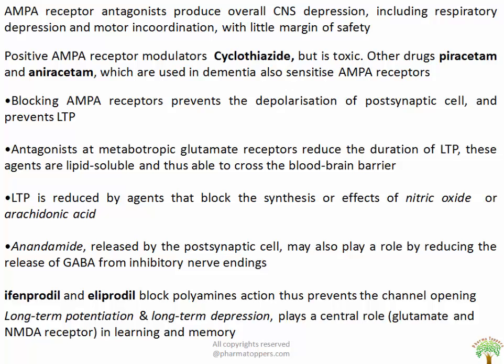Anandamide, which is released by the postsynaptic cell, may also play a role by reducing the release of GABA from inhibitory nerve endings. Ifenprodil and eliprodil block the polyamine actions, thus preventing the channel opening. So basically, concluding this slide, long-term potentiation and long-term depression play a central role. The transmitter and the receptor involved are glutamate and the NMDA receptor in learning and memory.